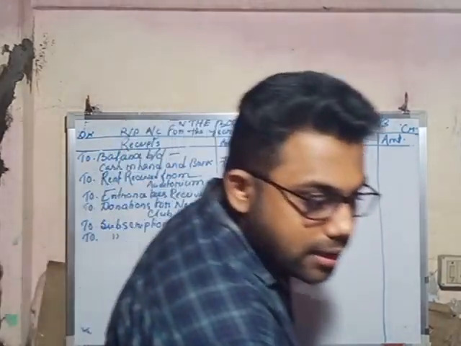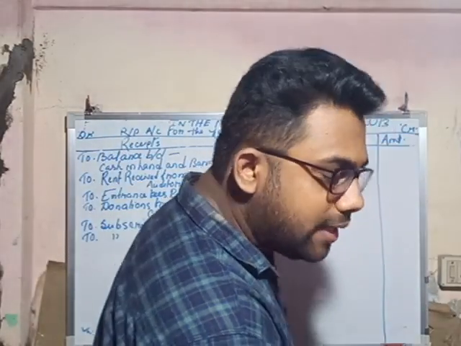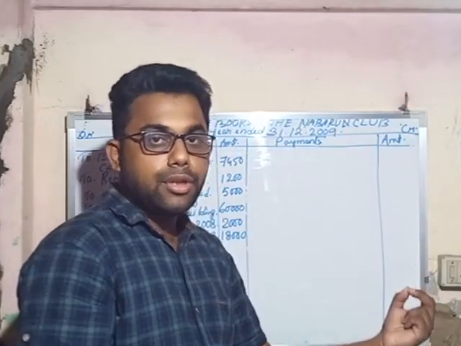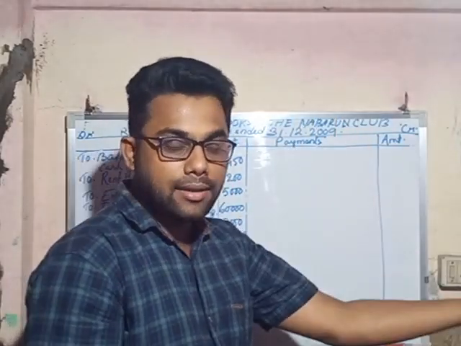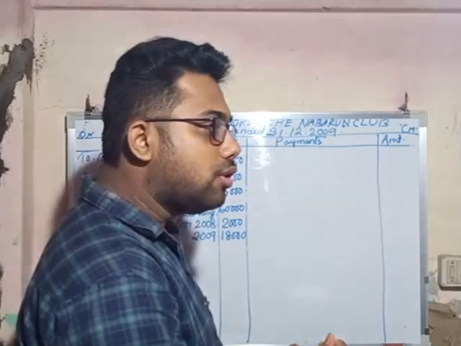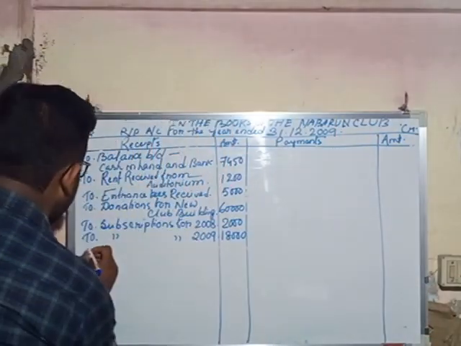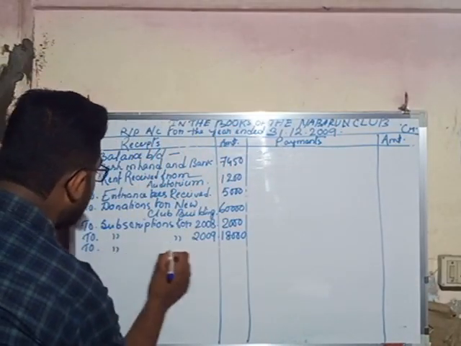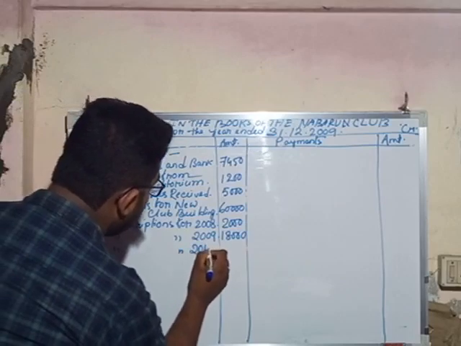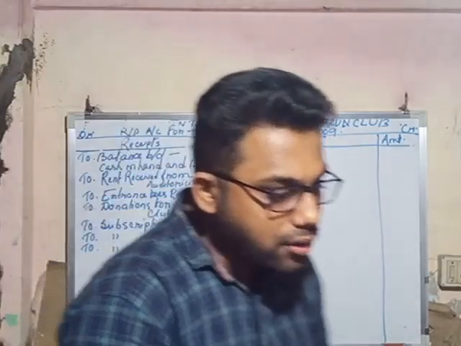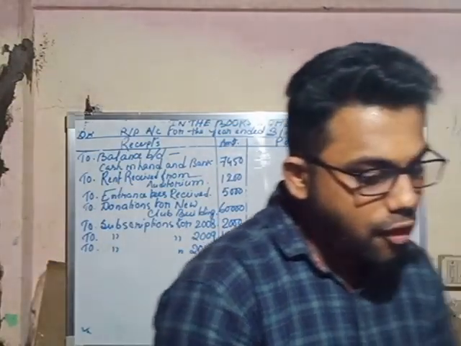And another one is subscriptions for 2010. In 2009 they have received for 2010, so it is an advance receipt. So it will come in the receipt side. To subscriptions for 2010, and the amount is rupees 3400.